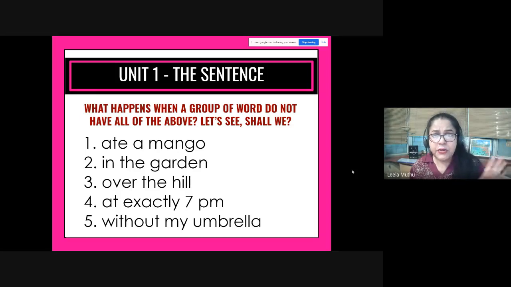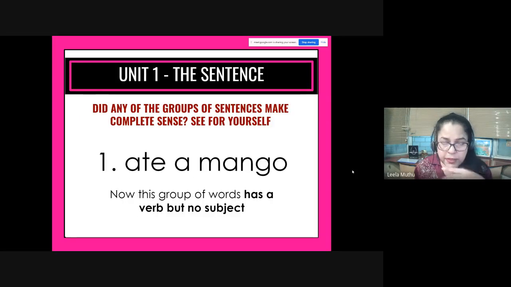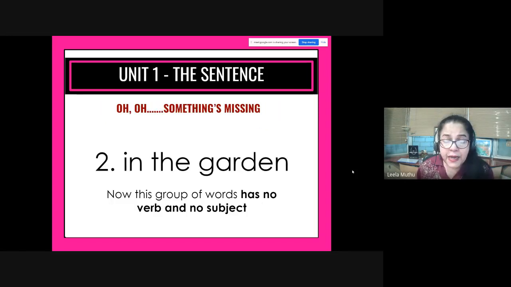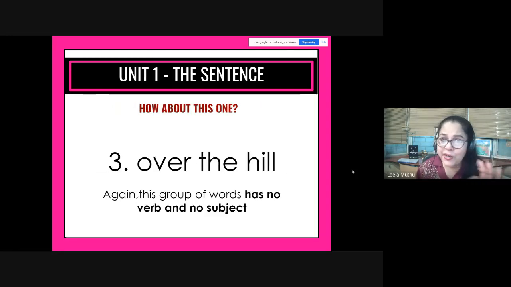Without my umbrella. No subject, no verb, yet again. Now look at this in more detail. Ate a mango. This group of words has a verb but no subject. In this case, this is a verb phrase. In the garden. Again, no subject and no verb at all. Over the hill, no subject, no verb.